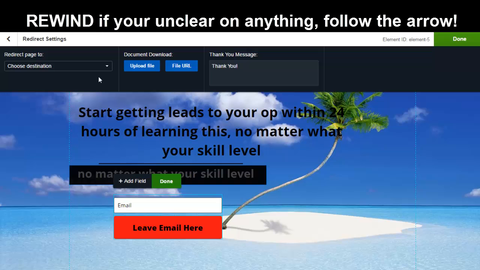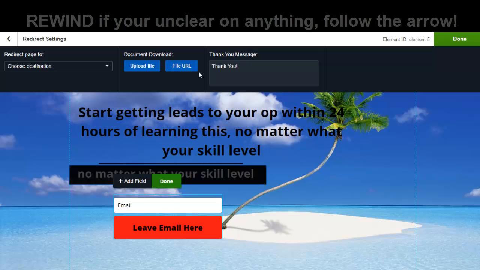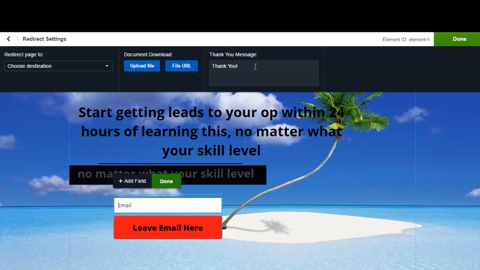But when you create that gate, they're going to come through, and you want them to get to the page. You can either, which I suggest you don't, just give them a file. I suggest you give them a message. You say thank you, or one that I like to say is congrats, because they just made a great move. They put their information in there, and they're about to receive their prize, the information they were looking for. All right, congrats.